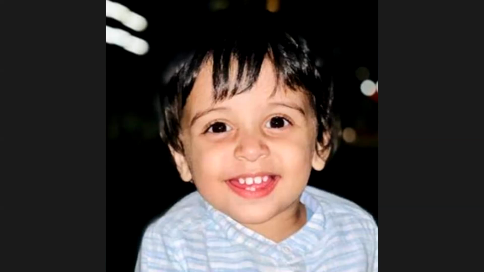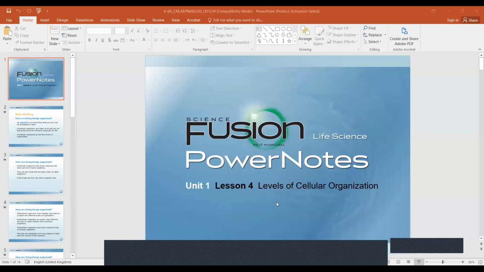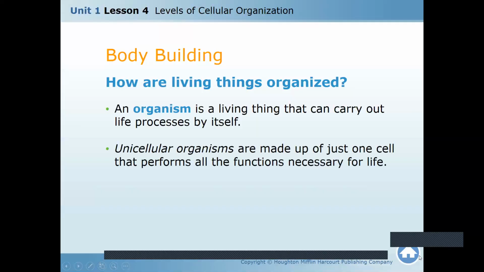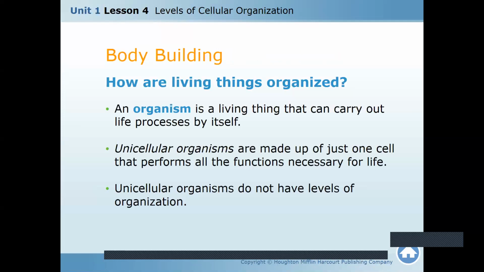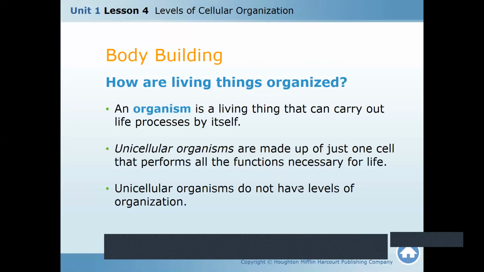But now, what can you see on the screen? Do you see a PowerPoint slide? Okay, so you know an organism is a living thing. Then I taught you about unicellular and multicellular.